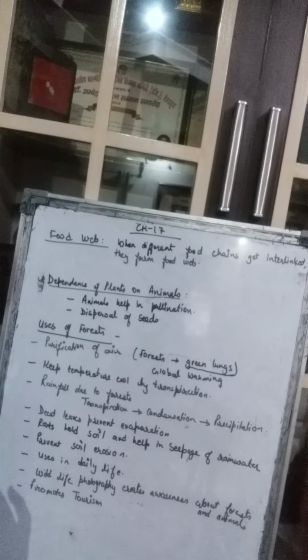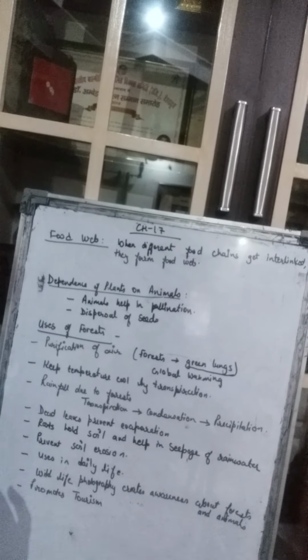Okay. Then the roots of the plants hold the soil, and they help in the seepage of rainwater. When rain comes, the rainwater goes very easily into the soil with the help of those roots. Okay, so roots play two roles. First, they help in the seepage of the rainwater, and they also prevent the soil erosion.